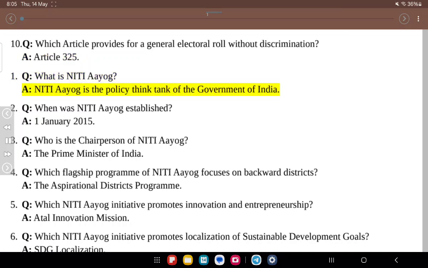1. Q. What is Niti Aayog? A. Niti Aayog is the policy think tank of the Government of India. 2. Q. When was Niti Aayog established? A. The 1st of January 2015. 3. Q. Who is the chairperson of Niti Aayog? A. The Prime Minister of India.